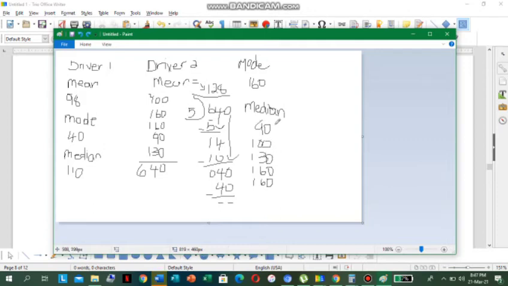So we cancel one from the top and one from the bottom, one from the top and one from the bottom. So we are left with 130. So the median is 130, which is the middle number. All right, good. This is for driver 2.